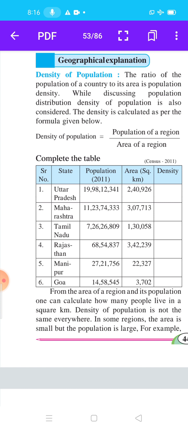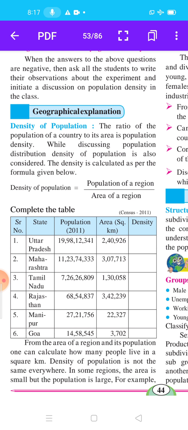Density of population is not the same everywhere. Here, students, density of population is different in all regions. In some regions the area is small but the population is large. Here, students, you see the population and the area in square kilometers of Uttar Pradesh is different from Maharashtra, and likewise Tamil Nadu, Rajasthan, Manipur, Goa and Kerala.